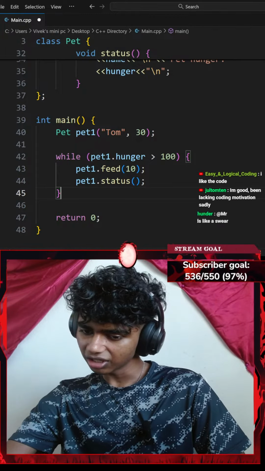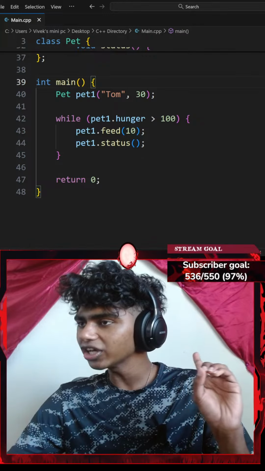Okay, should I just change this to an if instead of an else if? There we go. I actually thought I should have changed it to an if. For some reason I went with an else if. If my hunger is less than or equal to 100, that's when I increase my hunger. There we go. Okay, I think this should work now. Okay, use greater, not use greater than.